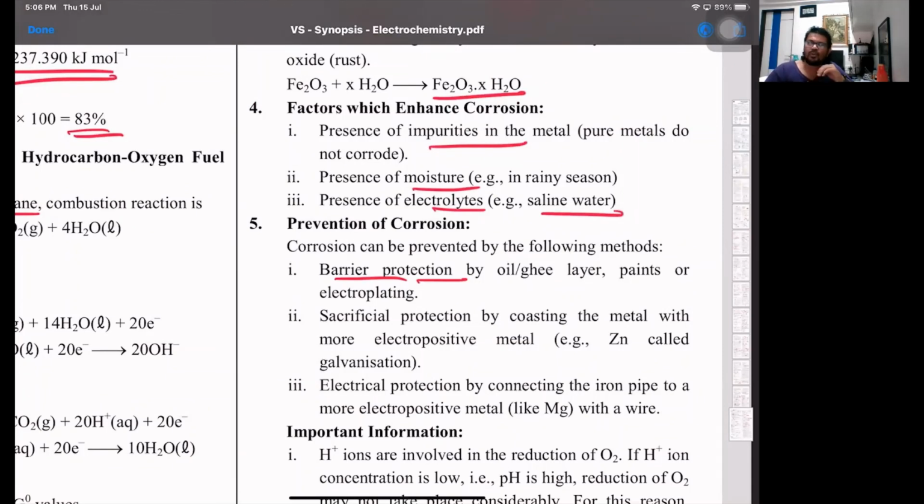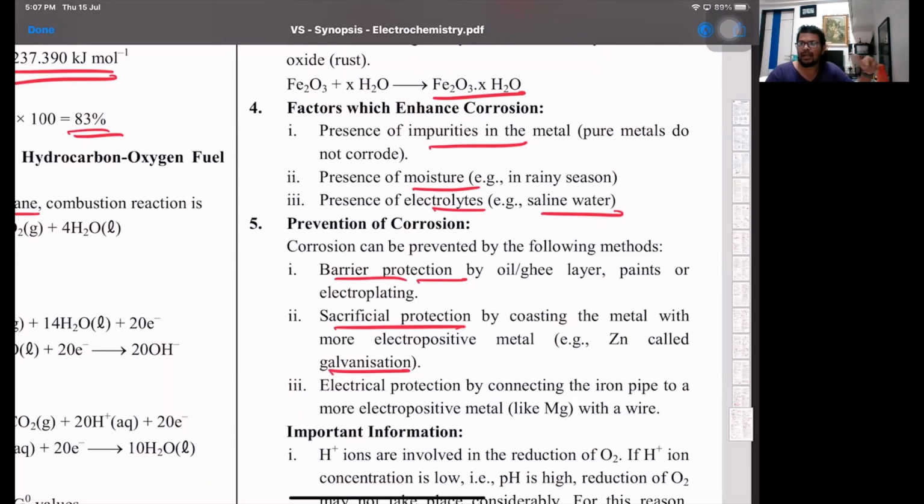For example, if I have to protect iron, I have to put a layer of zinc on it, because zinc has a lower SRP. So zinc will readily get oxidized and prevent the rusting of iron. We also call that sacrificial protection. Zinc will itself get sacrificed and prevent iron from getting oxidized. In other words, it will prevent iron from getting rusted. And coating of zinc on the surface of iron, we also call it galvanization.